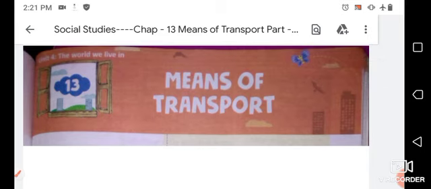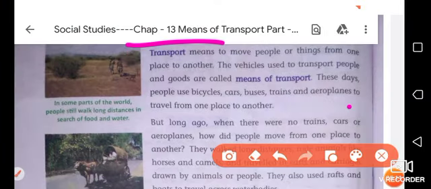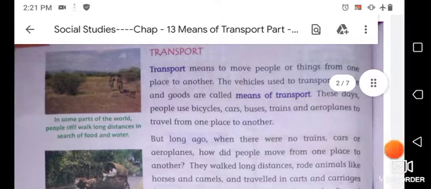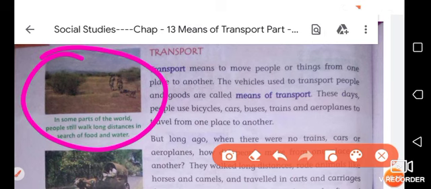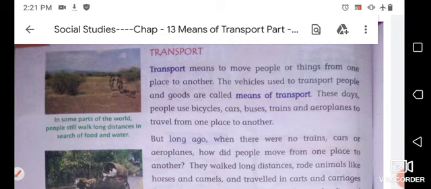So here firstly you can see the transport. First heading is transport, as I told you earlier, what is transport. So as you can see, in an earlier time, people in some parts of the world still walk long distances in search of food and water. Here you can see people are walking long distances in search of food and water. Okay, so they are also transporting.